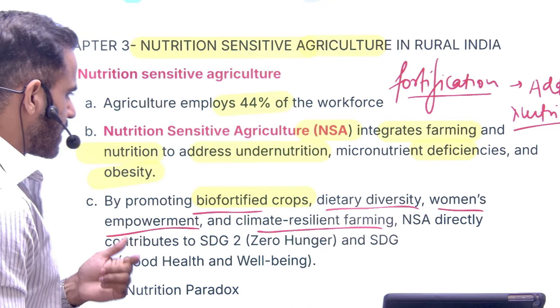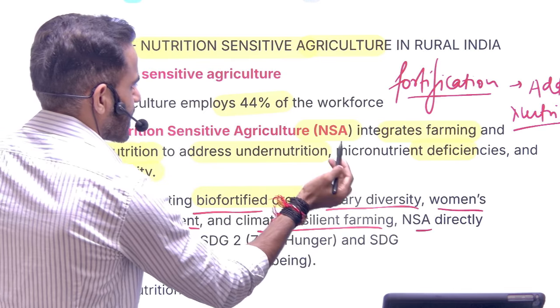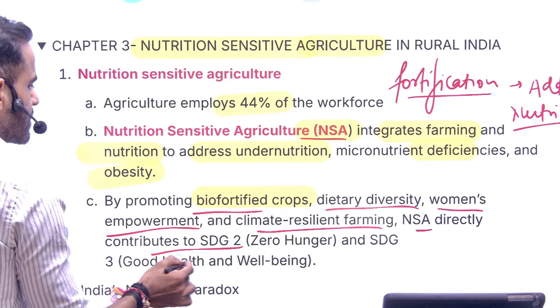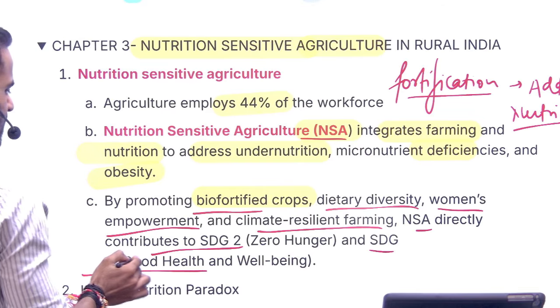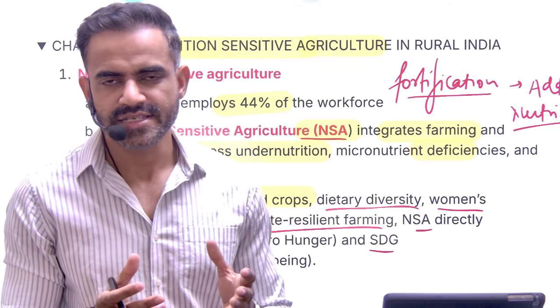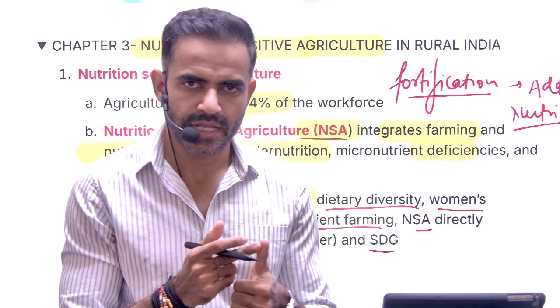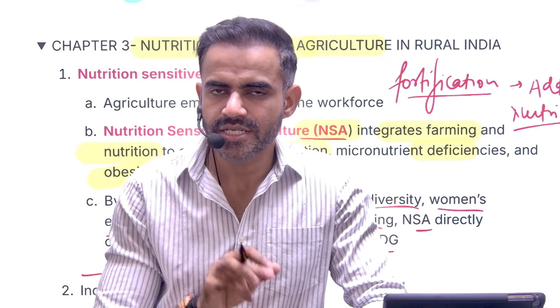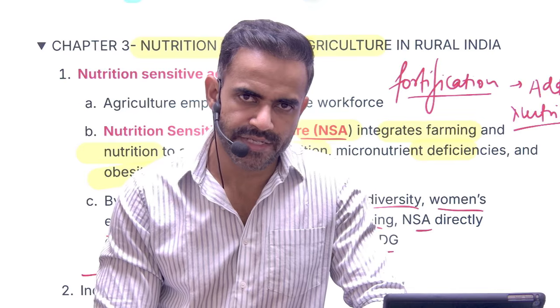Okay, and therefore NSA. What is NSA? NSA is nutrition sensitive agriculture. NSA directly contributes to SDG 2 and SDG 3. In fact, it will also contribute to SDG 1. What is SDG 1? Poverty. See, understand the connection here. Roughly half of our population is dependent on agriculture for employment.